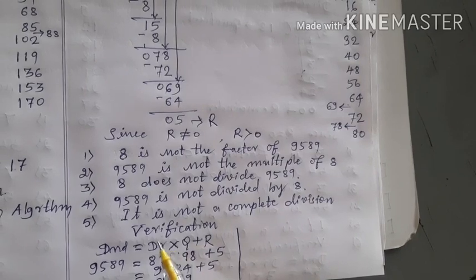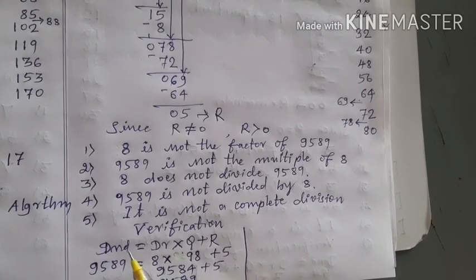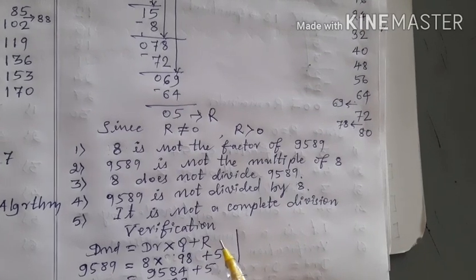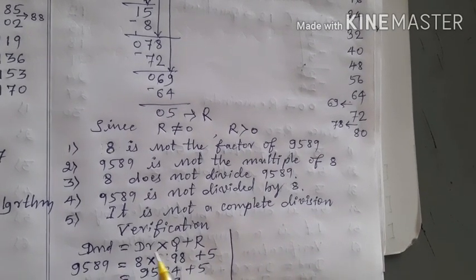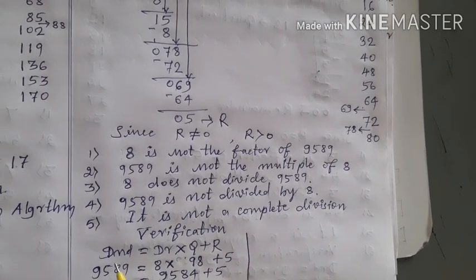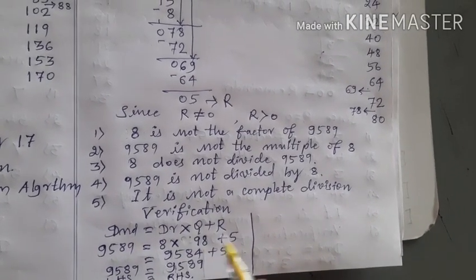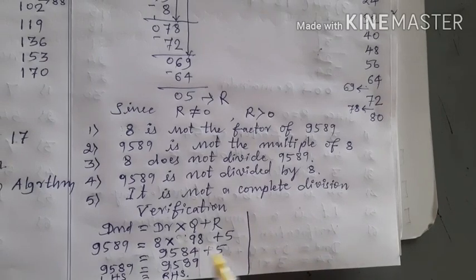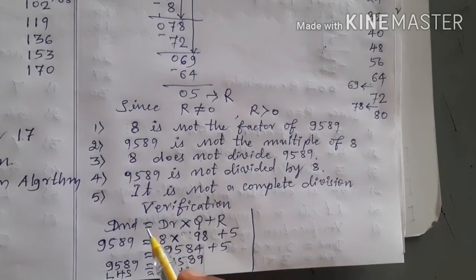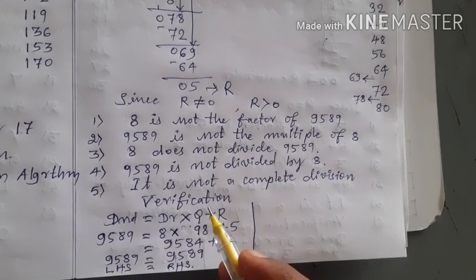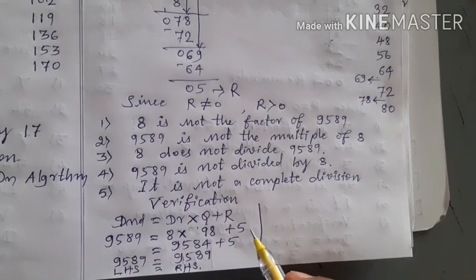The division algorithm says dividend is equal to divisor into quotient plus remainder. This is the left hand side, this is the right hand side. If the left hand side becomes equal to the right hand side, then your division is correct, otherwise you are wrong. Here children, the dividend is 9589, the divisor is 8, the quotient is 98 and the remainder is 5.